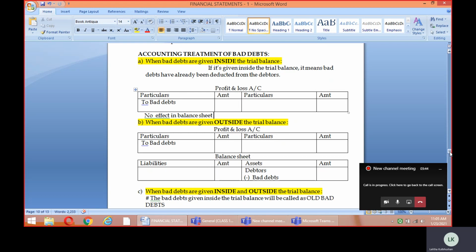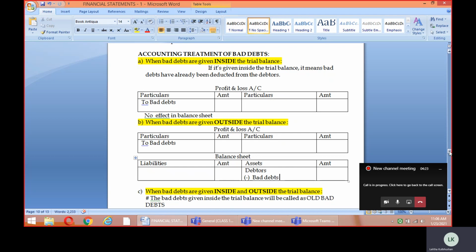So definitely, as we have seen earlier, it will give us two effects. One effect is that it will be shown in the profit and loss account as bad debts. That's what we can see here. And apart from this, in the balance sheet also, because it's a new bad debt, it will be carried forward to the balance sheet, and there it will be shown on the asset side as a deduction from the debtors. You can see how it's written here: the bad debts are shown as a deduction from the value of the debtors on the balance sheet, on the asset side.